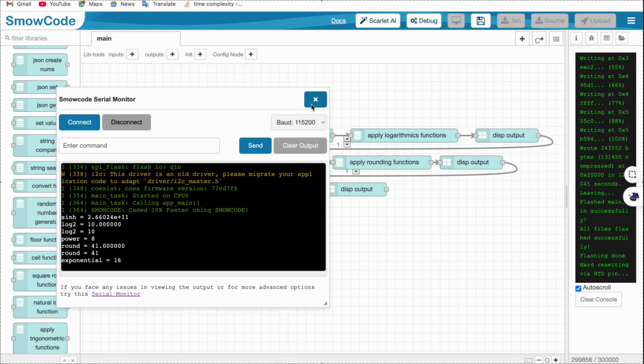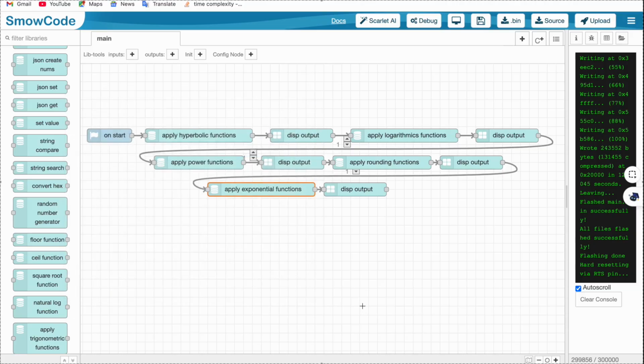So these apply functions can be very useful if you have special needs that do not have their individual nodes. You can always go to the apply nodes and see whether they have the math function which you want to use. So that's how you do that in SmowCode.